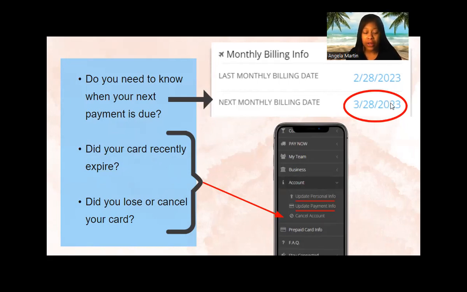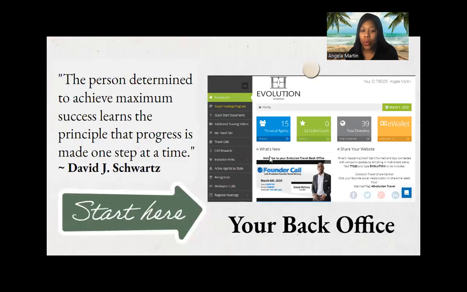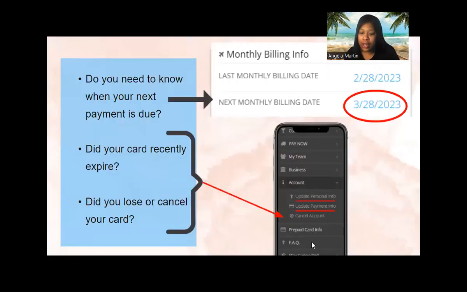Maybe the card that you have on file that is currently paying your monthly agent fees, maybe you have recently changed that card, or maybe it has expired. In the event that that has happened, you will want to navigate to that left menu and go to where it says account. When I say left-hand menu, I'm talking about this menu here, okay, on the left, and it'll look like this. You want to go to where it says account, and you will update your payment information if either of these two things apply to you.